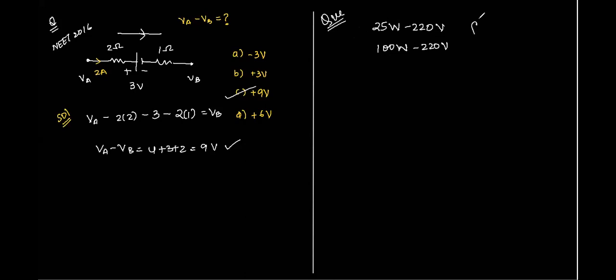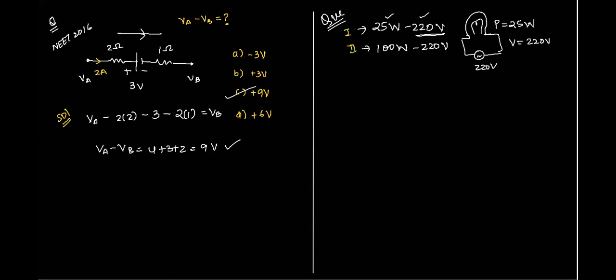Marking means that whenever a bulb is given a particular marking in terms of watt and volts, it means that whenever it is connected across a 220 volt supply, it is giving a power of 25 watts. This is the meaning of saying that a bulb is marked a given reading, right? Are you clear, Atul? What does this mean? Yes, sir, the marking of a bulb.